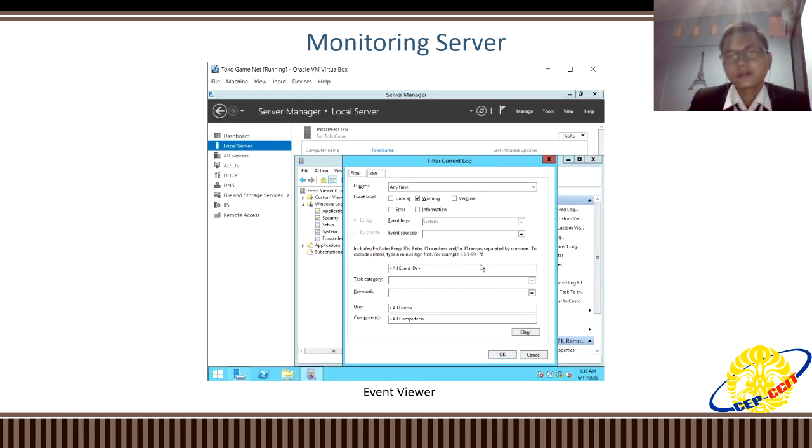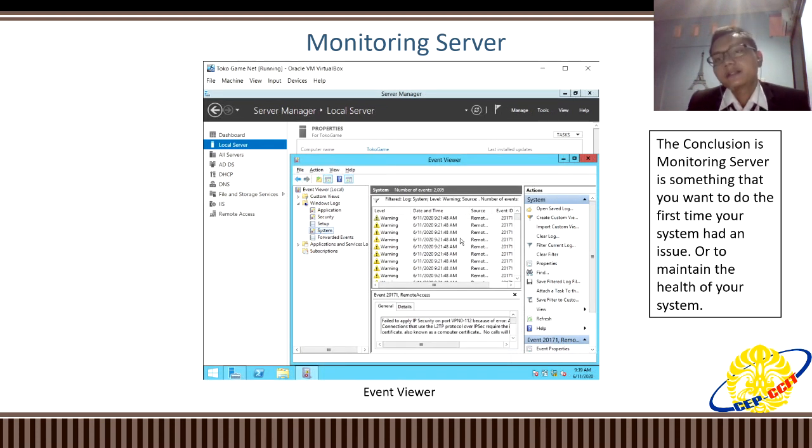You can also check all of the event levels, but I think there is no need to look all over the event levels. I think you can just look at the critical, or maybe warning, or maybe the error.